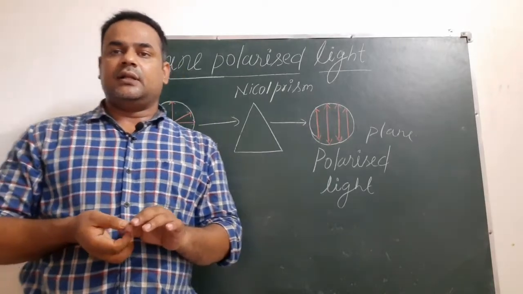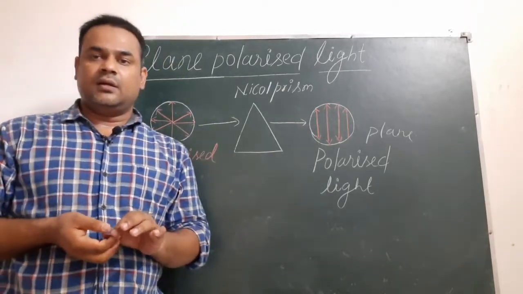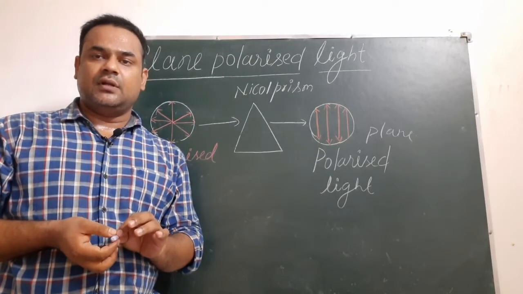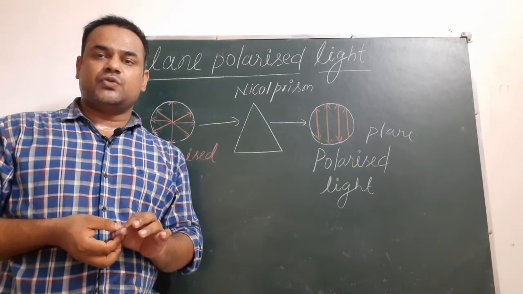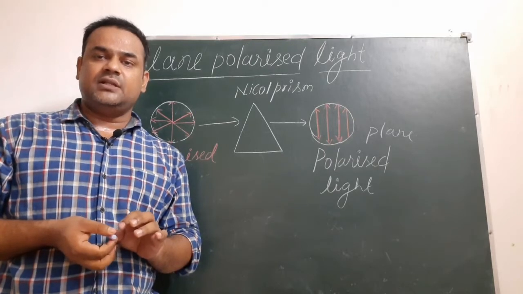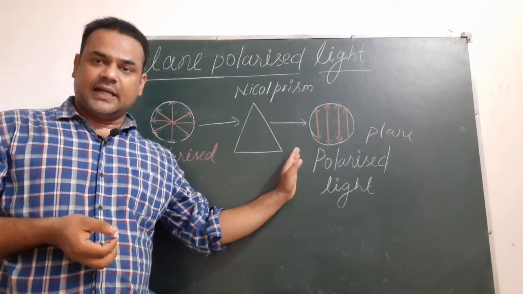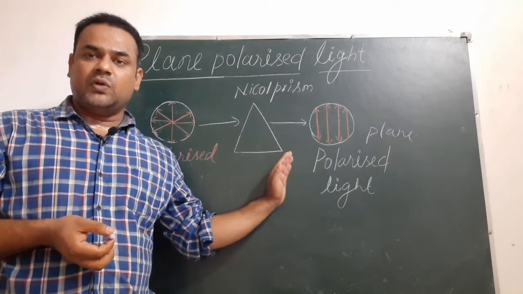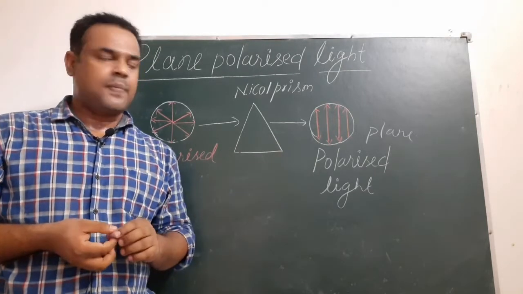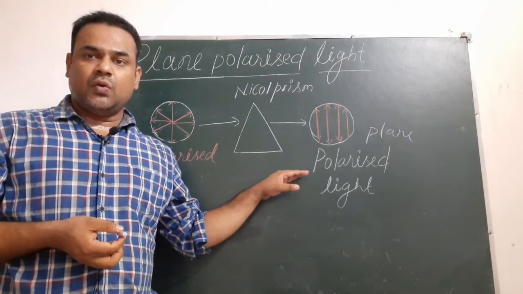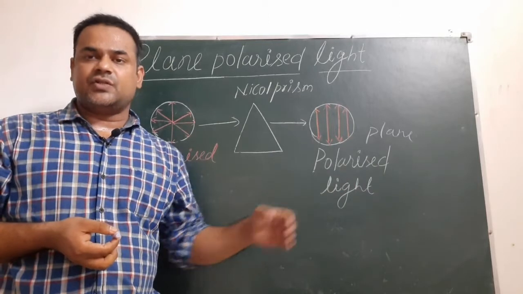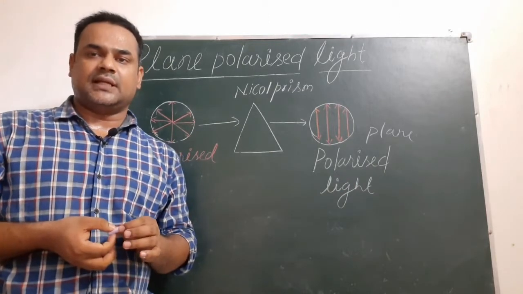In optical chemistry, yesterday we studied about the chiral carbon, and I told you that chiral carbon shows optical activity. Means when this plane polarized light passes through a chiral carbon or a compound containing a chiral carbon, then it results in rotation of this plane polarized light either in clockwise direction or in anti-clockwise direction.